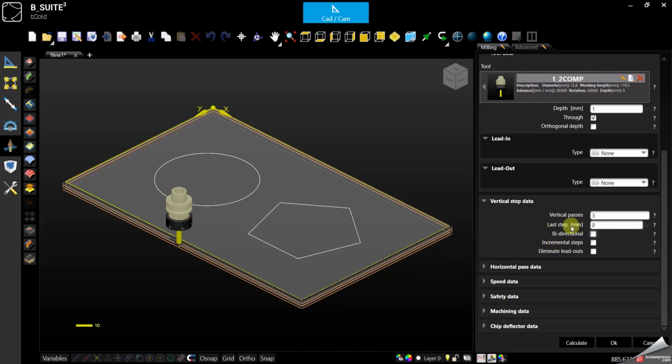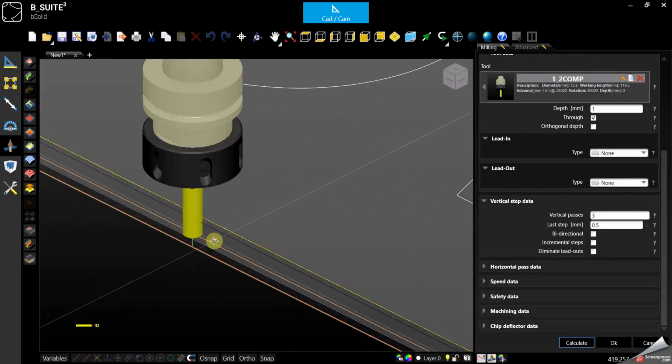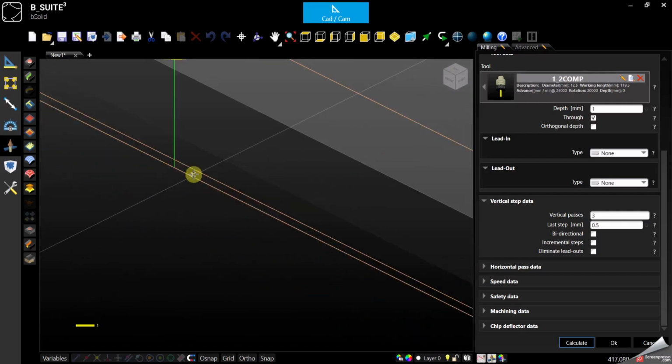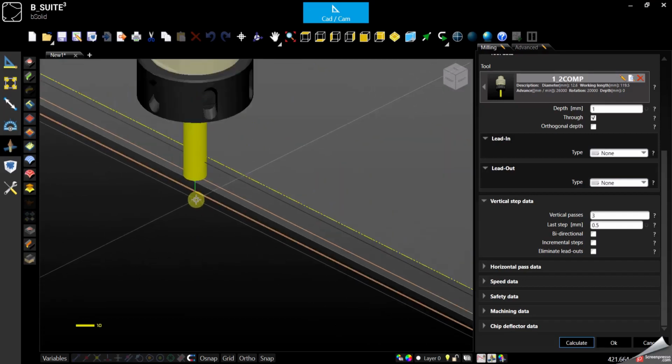So we can eventually specify the last step. Like, if we want to leave an onion skin or something, we can say, okay, the last step, do 3 vertical passes, but the last step has to be 0.5 millimeters. So as you can see now it's changed. It will do basically everything in 2 steps, and the third one will be removing only 0.5 millimeter.